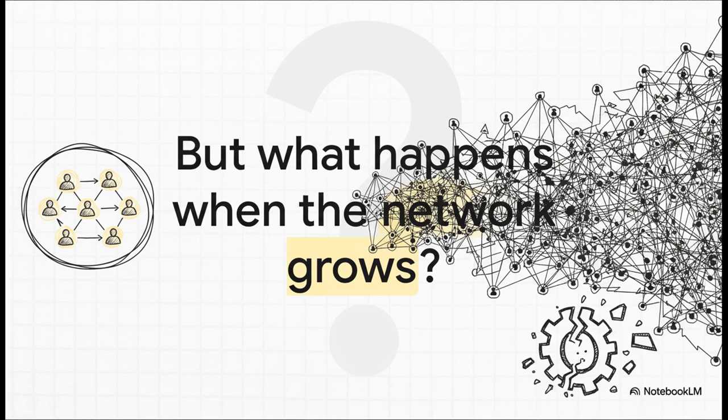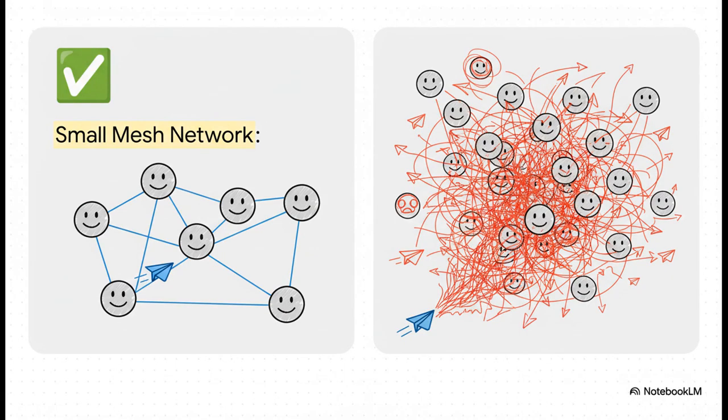This beautiful direct connection model, it works perfectly for a small group. But the second you start adding more and more people, a huge problem pops up that can literally bring the entire system to its knees. See, in a small network, everyone talking to everyone else is no big deal. It's fast. But in a large network, it's just total chaos.